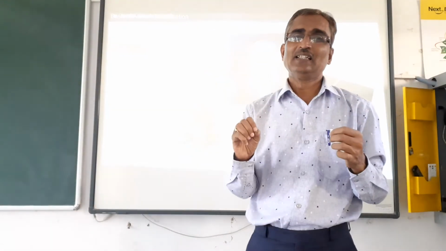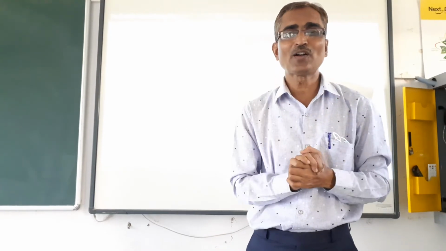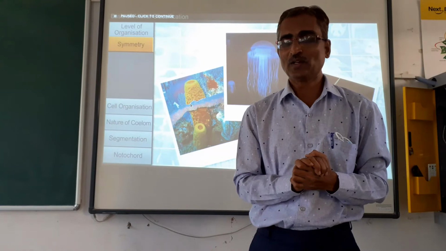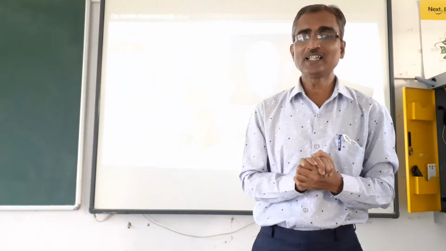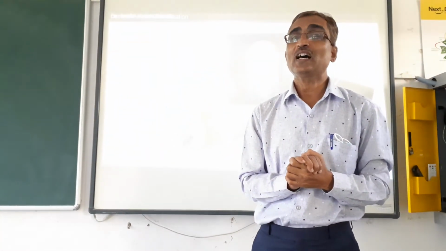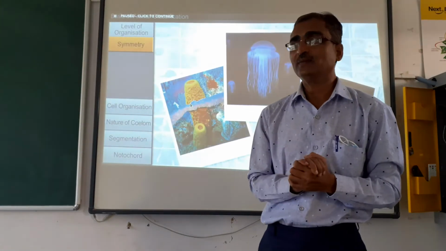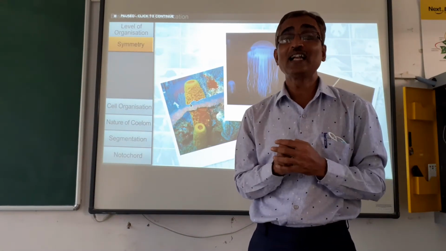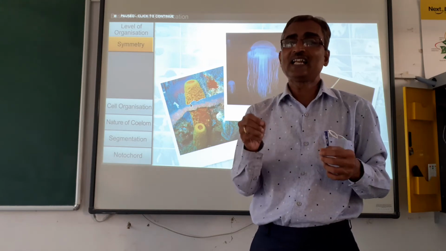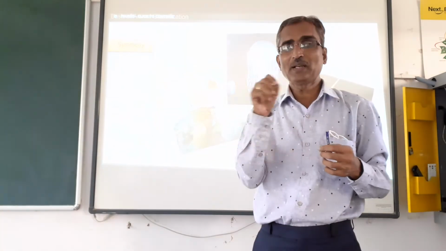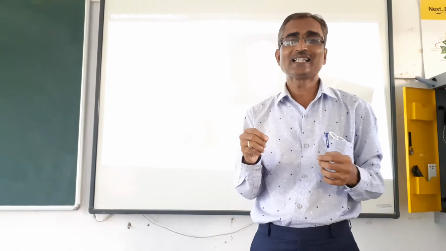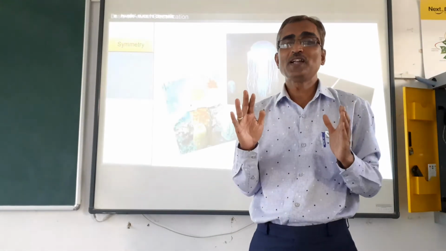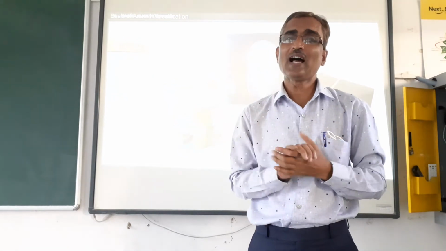Any plane which passes through the center of the body will not divide the body into two parts. So that is known as asymmetric. Whereas in radial symmetry, any plane passing through the central axis will divide the body into two equal halves.